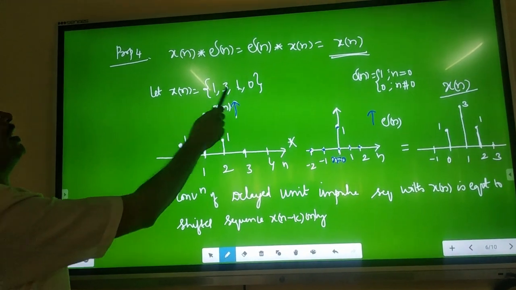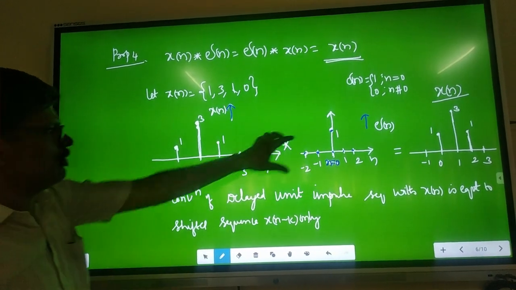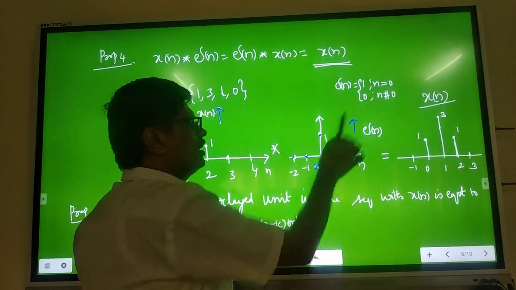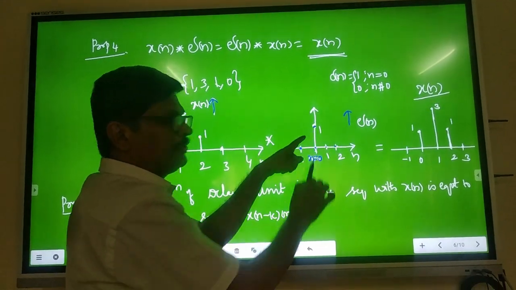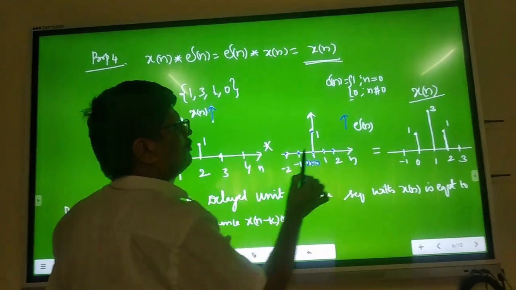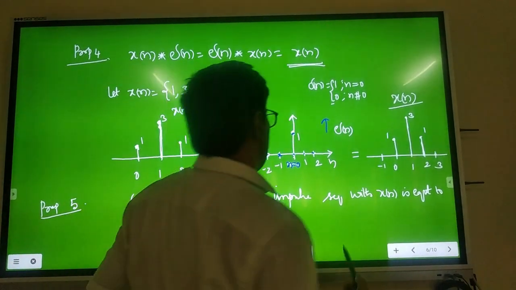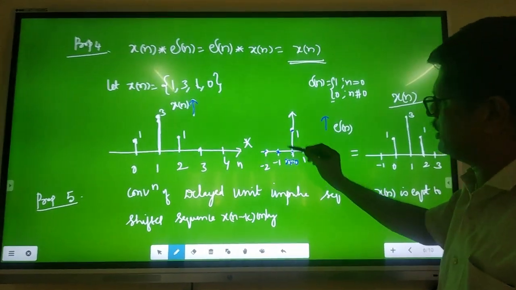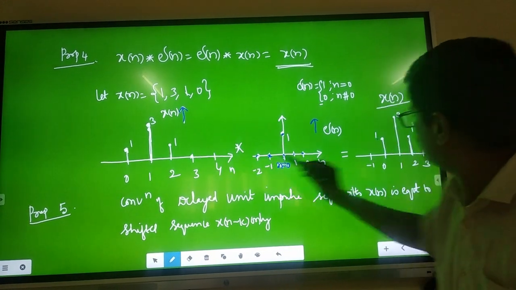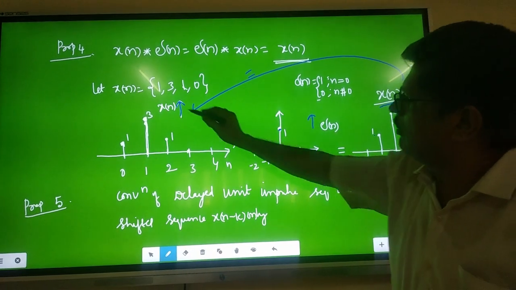See this now with an example: x of n is equal to 1, 3, 1, 0. This is my signal. Convolve this with delta n. Delta n, I know, its value is 1 at n equal to 0. At all other points, its value is 0. That is, for n not equal to 0, its value is 0. Now this is delta n. Multiply this with this, what will happen? You know this. 1 into 1 is 1. 1 into 3 is 3. 1 into 1 is 1. Then you will get this signal as it is. This is equal to this.